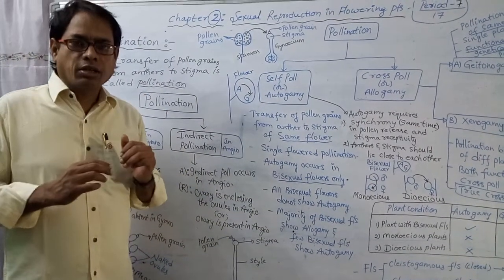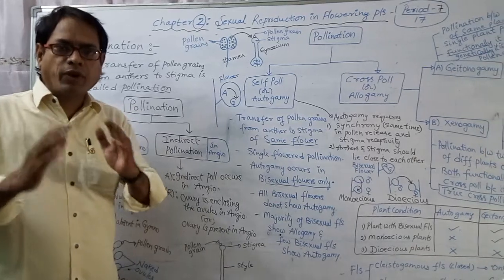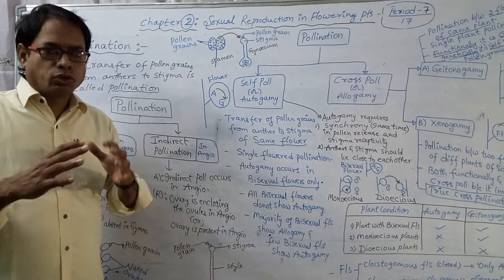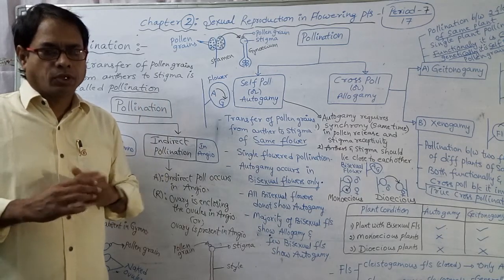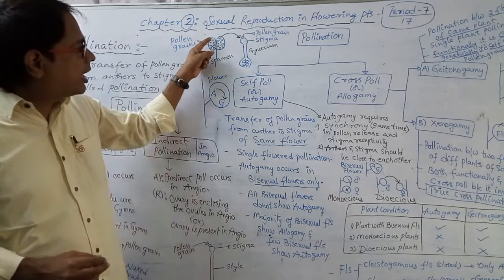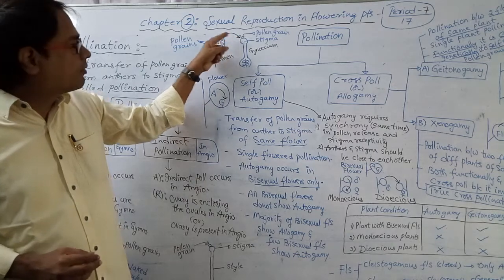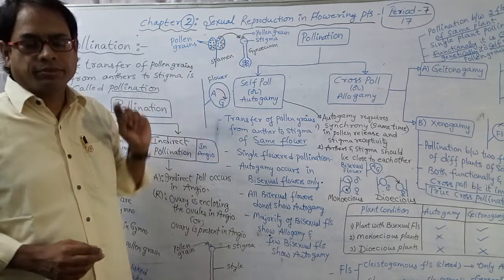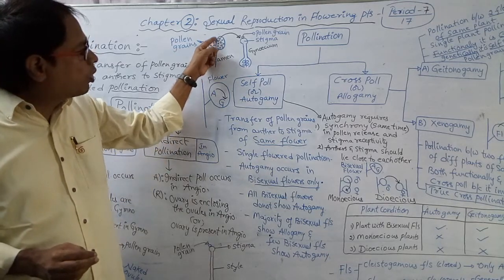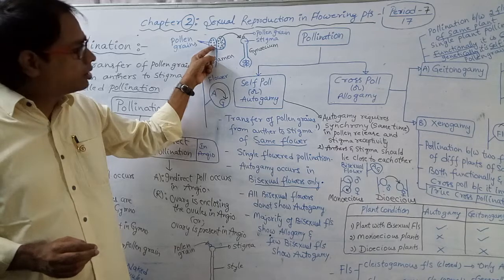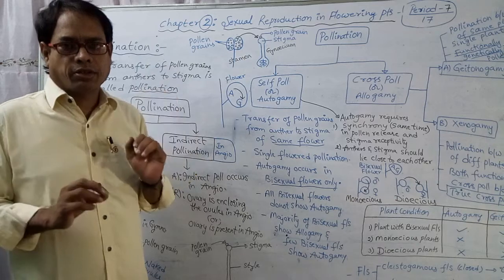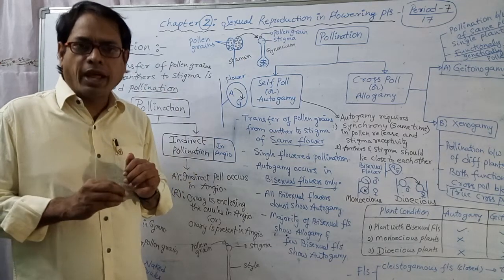What is pollination? Why is pollination required for the plant? What are the types of pollination? Those points we have to discuss. Pollination means transfer of pollen grains from anthers to the stigma. Transfer of pollen grains from anther, and they may fall on stigma. This is called pollination.